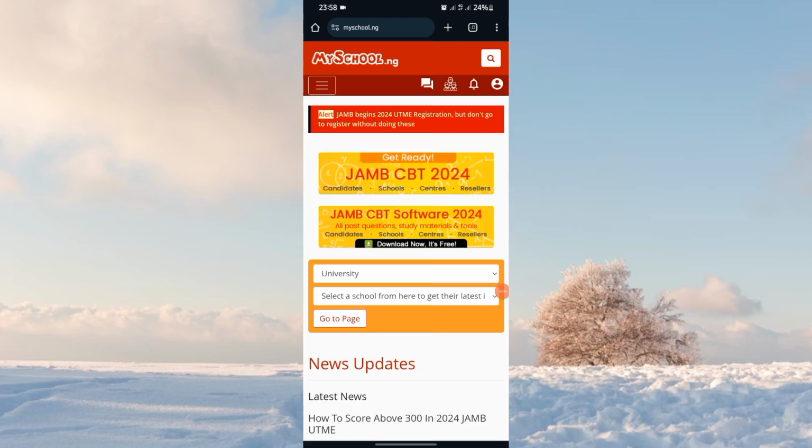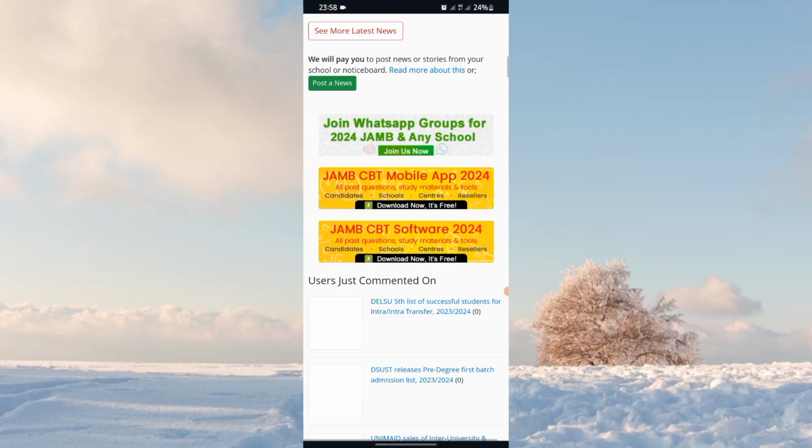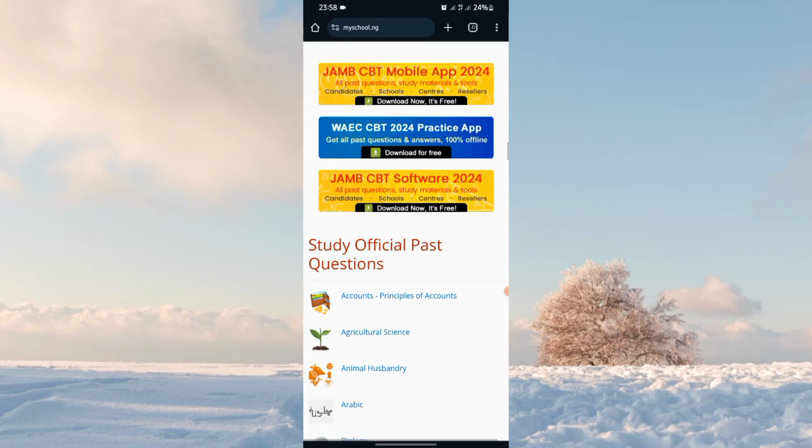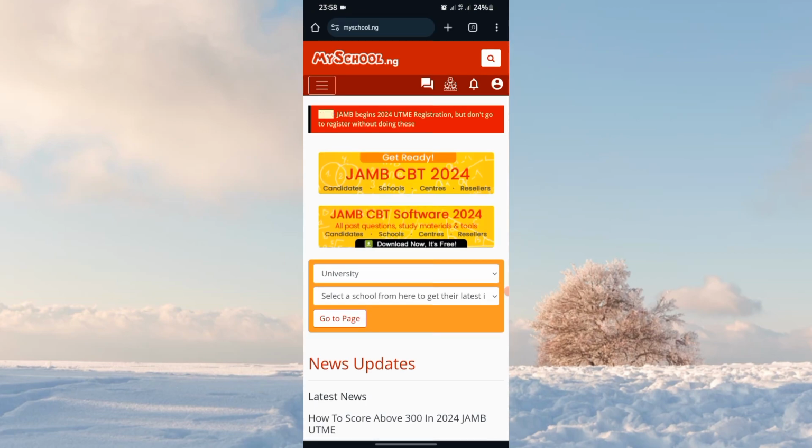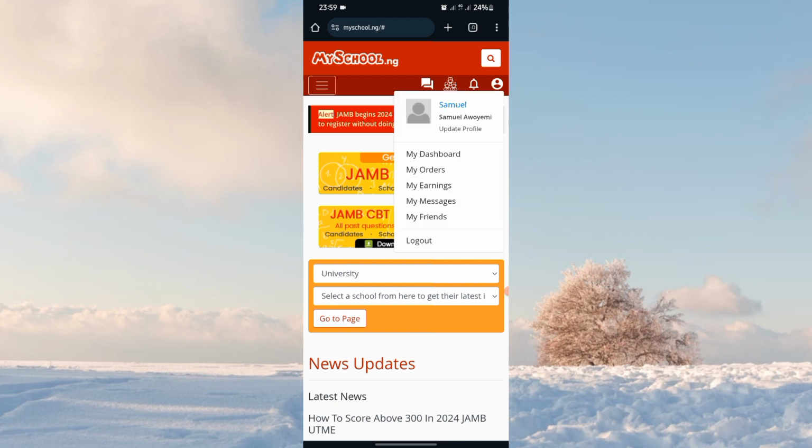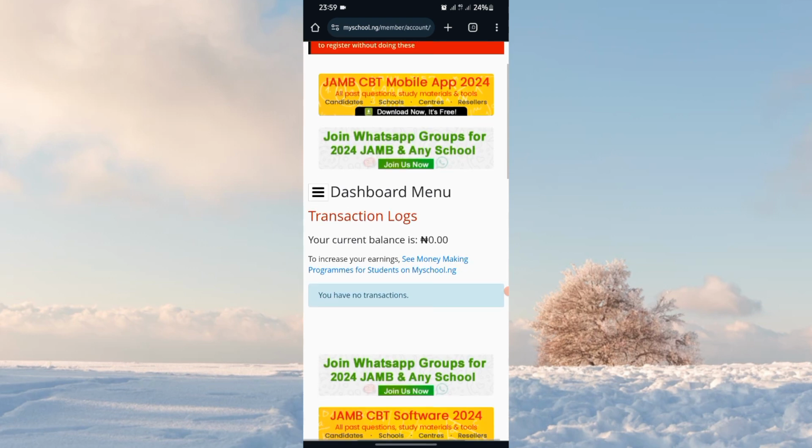You can see. This is how we're going to bring it for you. This is Myschool.ng. The next thing to do is to click your profile. If you don't have an account with them, you can sign up for an account. So this is my account, and for you to earn money, just click on my earnings. After you have created your account, you can see the dashboard menu, transaction log. Your current balance is 0.00 naira.